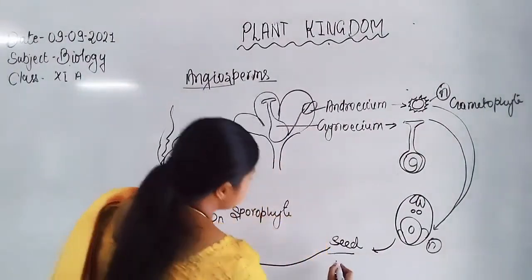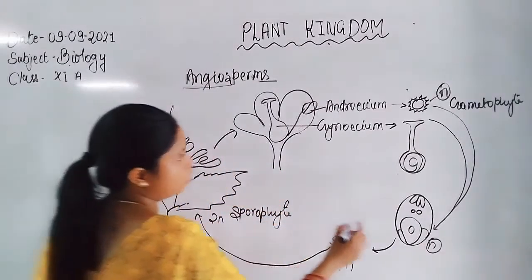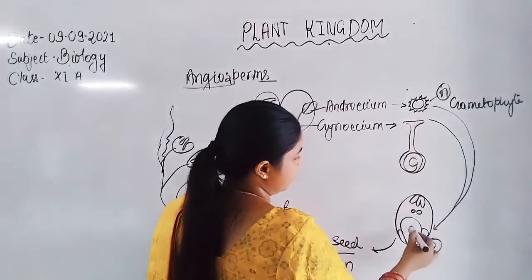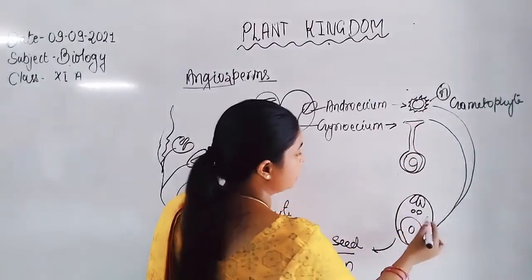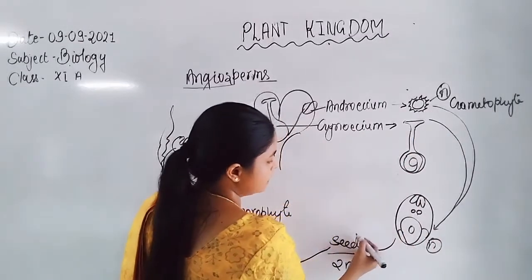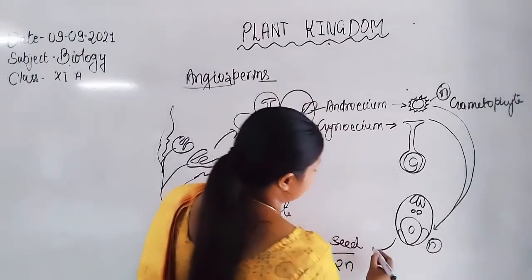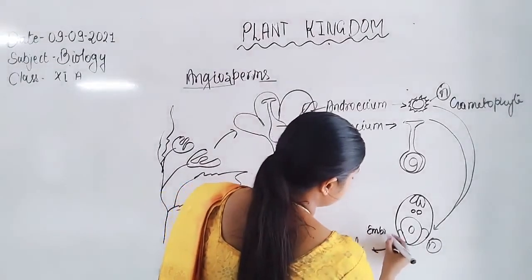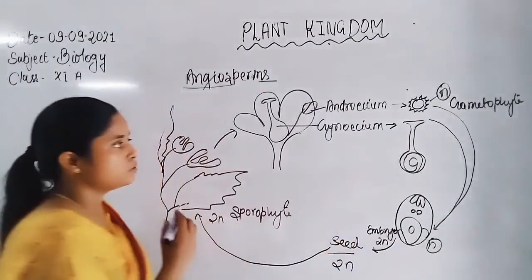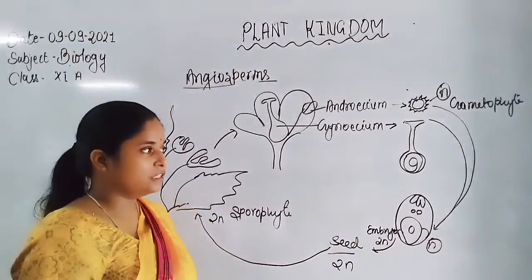Now the seed is again diploid, because of the fusion of sperm with the egg and the polar nuclei, which again retains the diploid condition. The egg is converted into the embryo, and the embryo is diploid. Here is the embryo. Diploid also represents the sporophyte. So here is alternation of generation represented by the angiosperm.